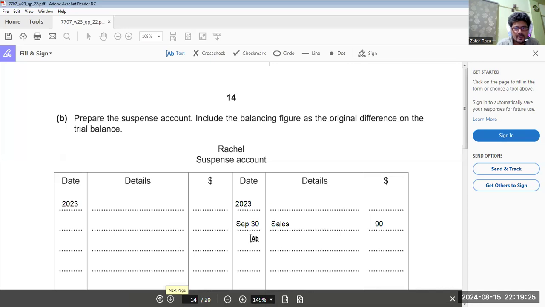So what we do, in suspense, we'll write sales returns and purchase returns, and here we'll write 110, 110. Okay.